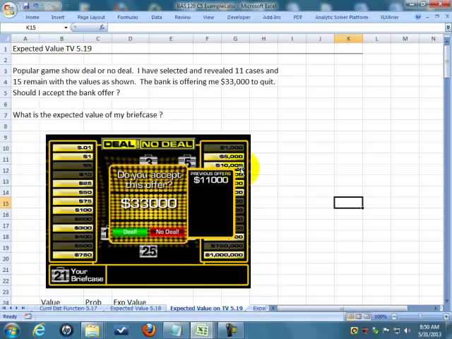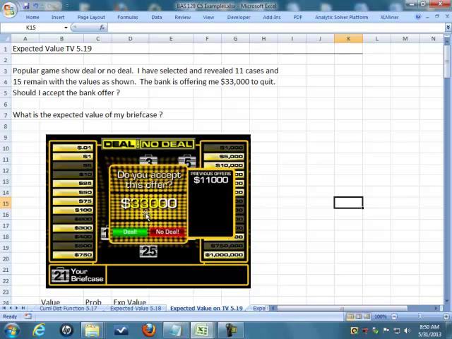With each step, you reveal so many cases and they come off the board. So in this example, I've already taken out 11 cases, and what's left are the ones that are highlighted here. Now the way the game works is at a certain point, the bank will offer you a certain amount of money and you have the chance to continue to play to see what's in case number 21. Now, case 21 is one of these highlighted dollar values, so it could be $1 million. I could win $1 million.